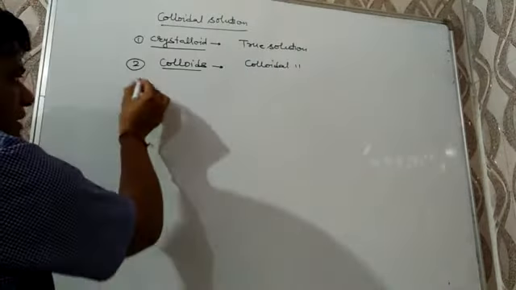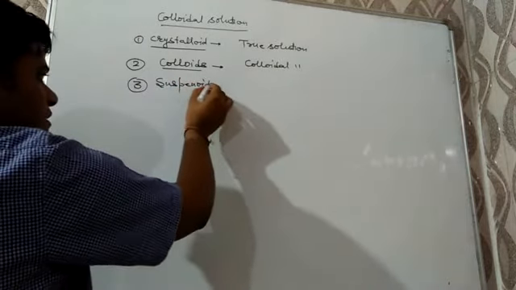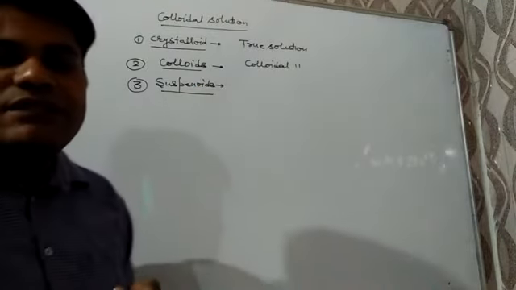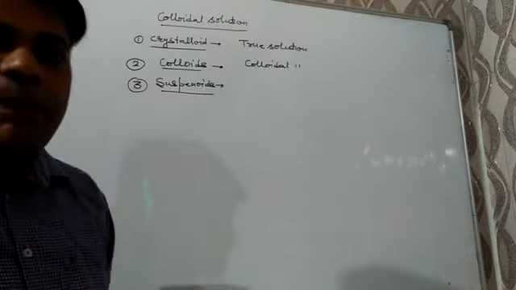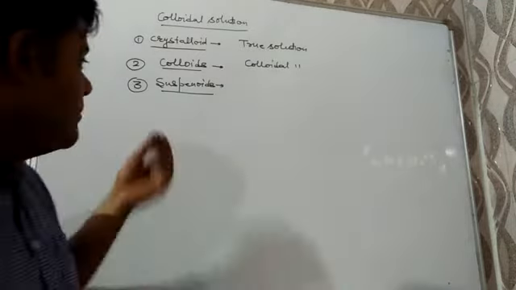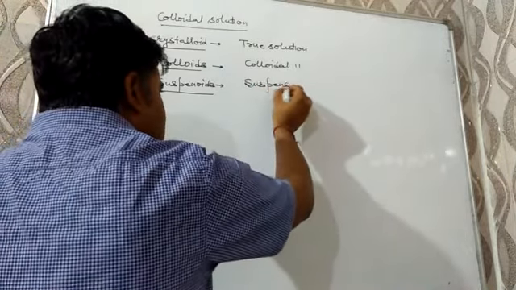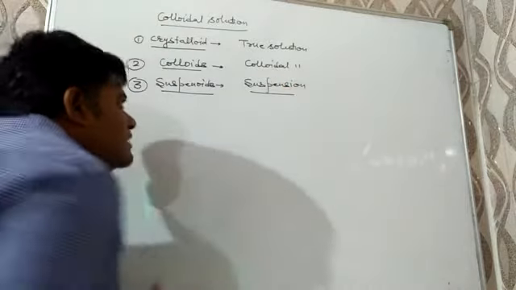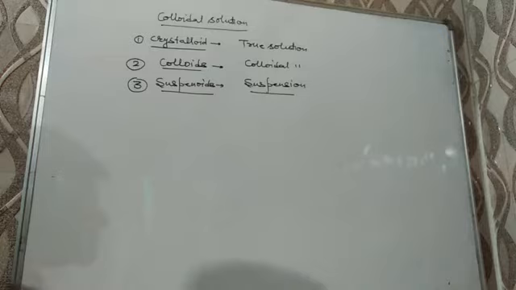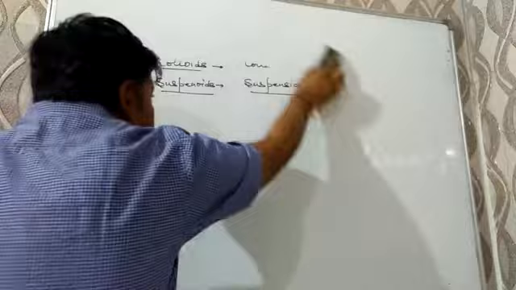Next term is suspensoids. Suspensoids are those substances which cannot pass through the filter paper as well as animal membrane. An example of it is suspension. So we get 3 terms: true solution, colloidal solution, suspension, on the basis of passing through filter paper and animal membrane. Now, first of all, we have to discuss the difference between true solution, colloidal solution and suspension.